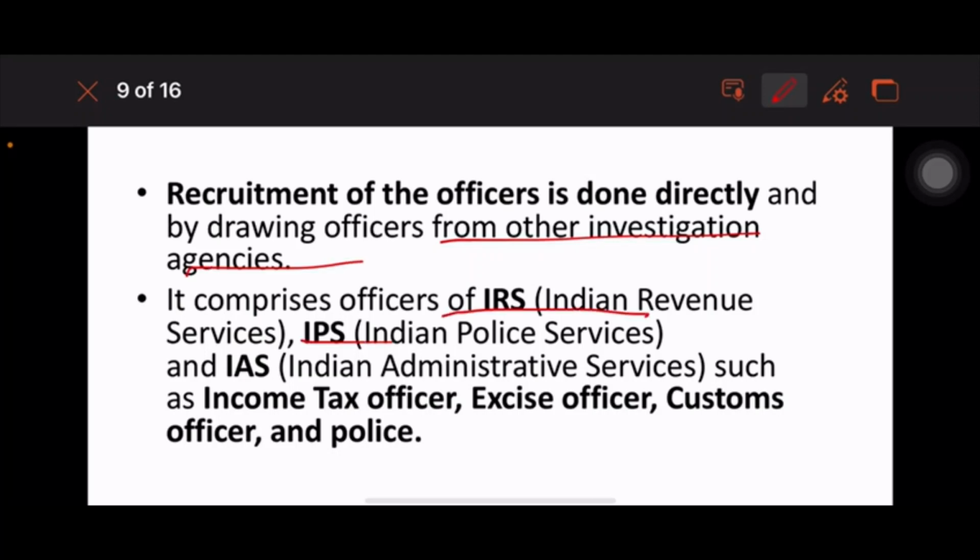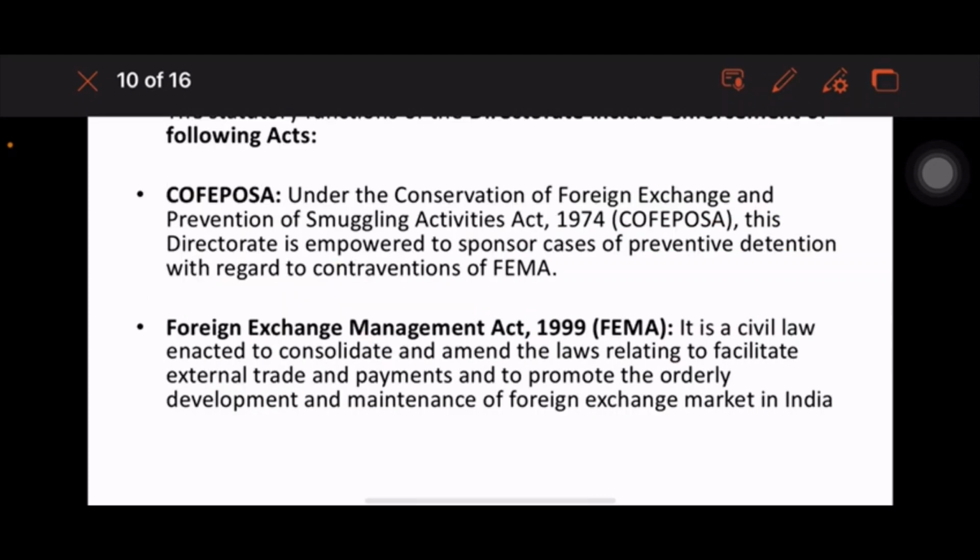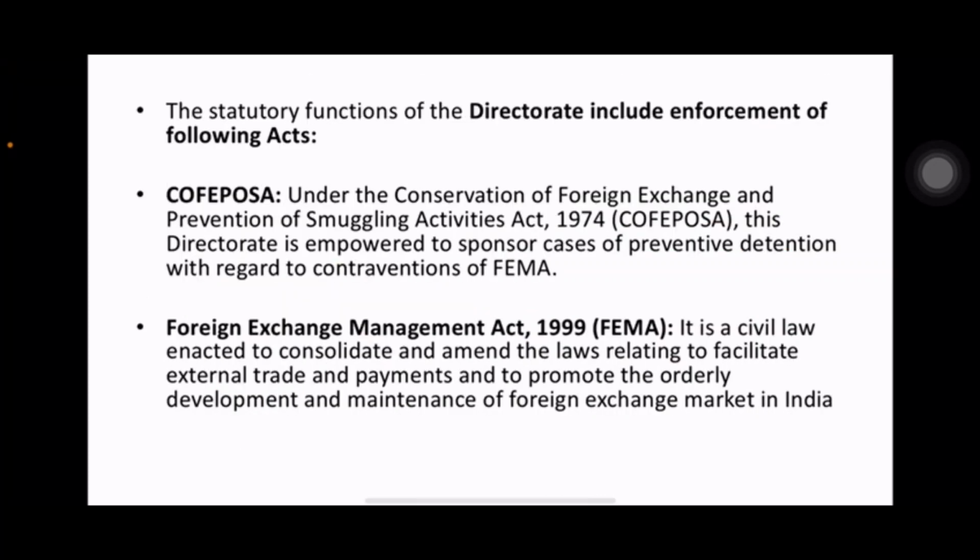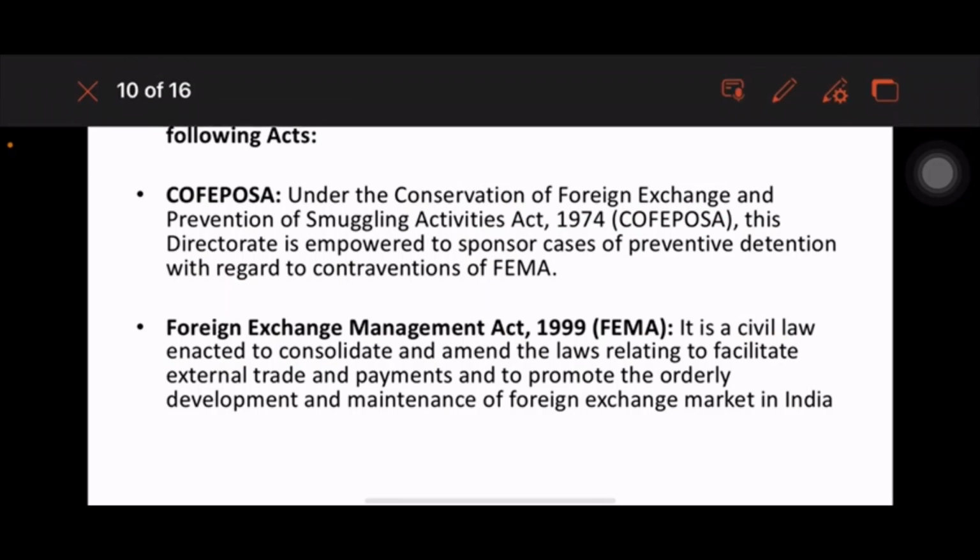IAS, etc. As for the statutory functions, there is COFEPOSA, the Conservation of Foreign Exchange and Prevention of Smuggling Activities Act. Under this provision, the Directorate is empowered to sponsor cases of preventive detention with regard to the contravention of the Foreign Exchange Management Act. The Foreign Exchange Management Act is a civil law that consolidates and amends laws relating to facilitating external trade and payment and promoting the orderly development.